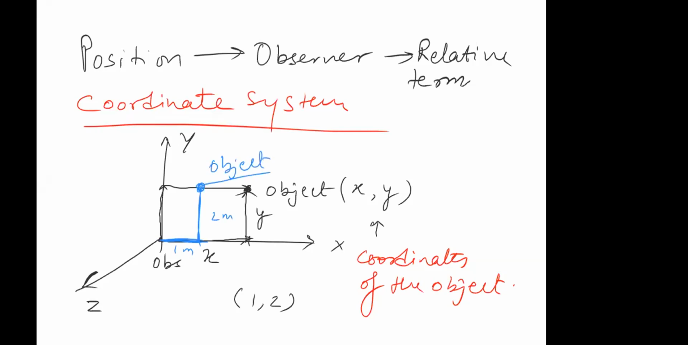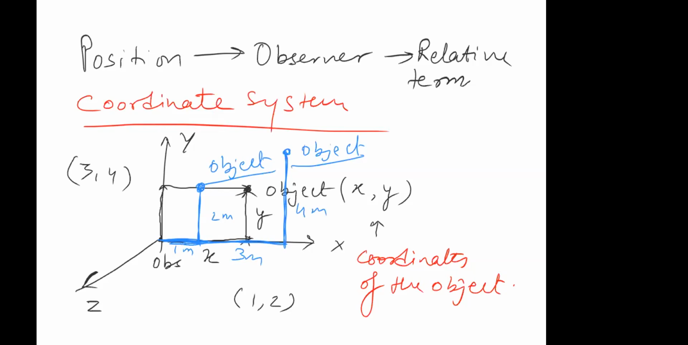Got it or not? If the coordinates of the object are, let's say, 3, 4, then you'll say I'll go 3 meters in x direction, 4 meters in y direction, and this is the location of the object. So this is how we use it, right? Just by giving coordinates, you'll be able to locate where the object is with respect to the observer. Got it or not?